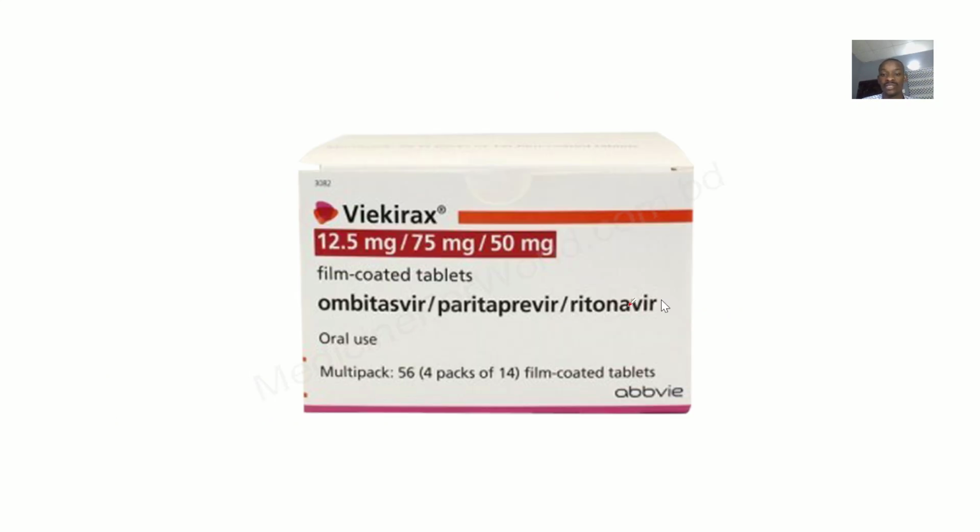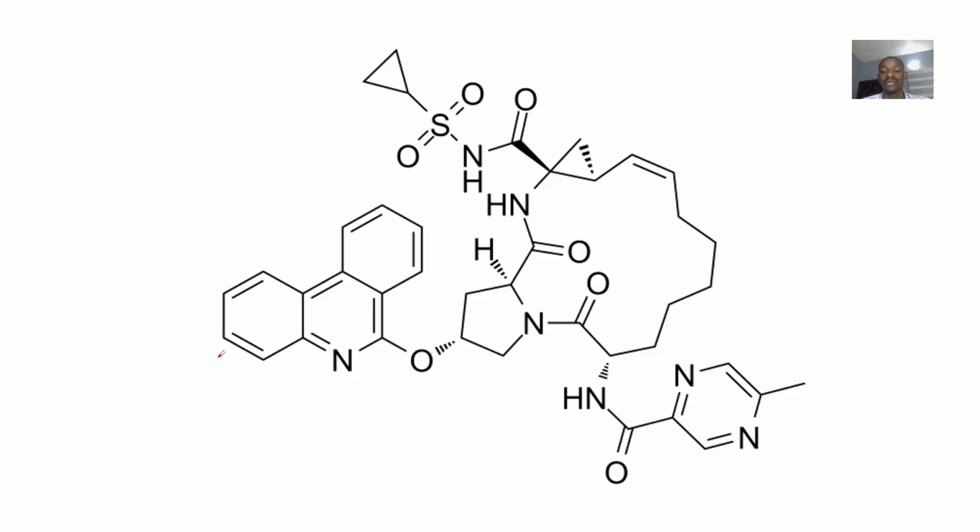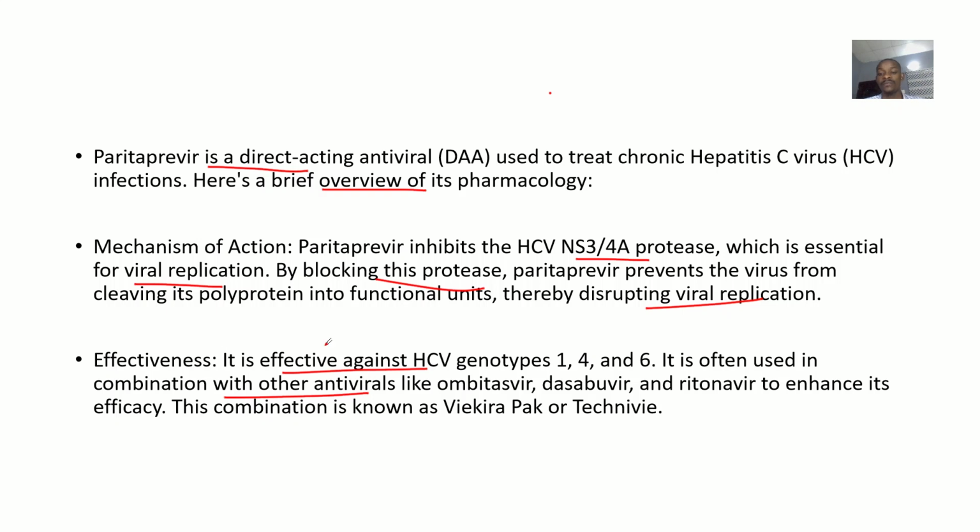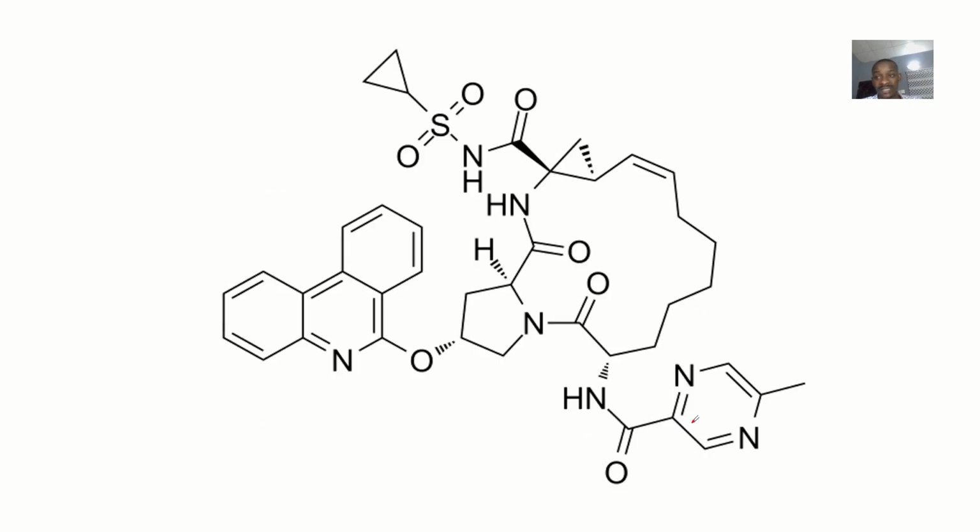You can see this is a drug also known as Viekirax, which is a combination of ombitasvir, Paritaprevir, and ritonavir. So it's usually used in combination. The combination is known as Viekirax or Technivie.